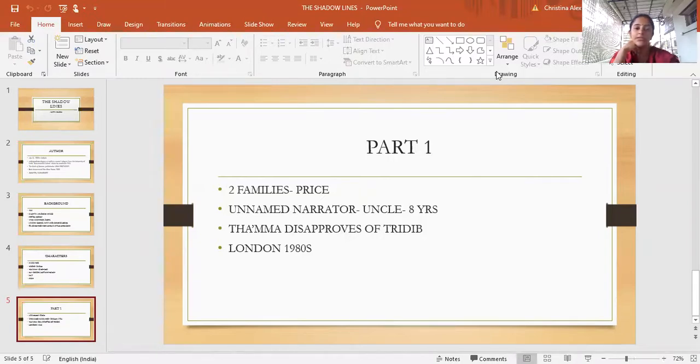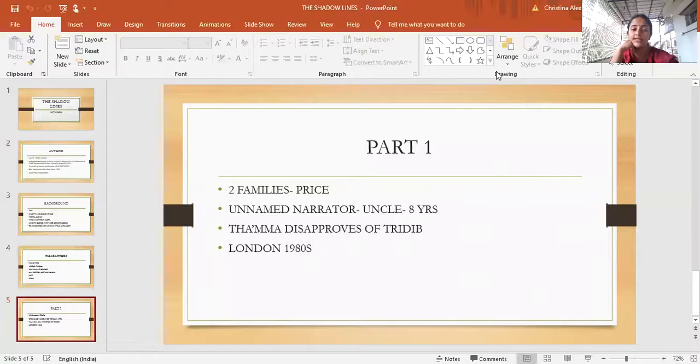So the narrator, who's also 8 years old at this point, tries to imagine Trideep as an 8-year-old and tries to find similarity between the two. Right now in the story, Trideep is 29 years old in the present, and the narrator is 8 years old. They're talking about the past where Trideep was 8 years old and he moved to England. Then we come to the grandmother.